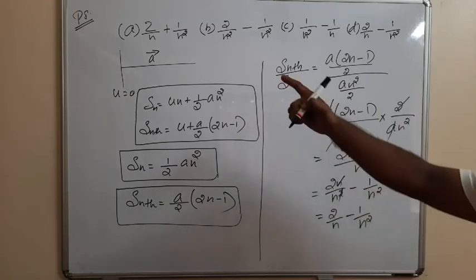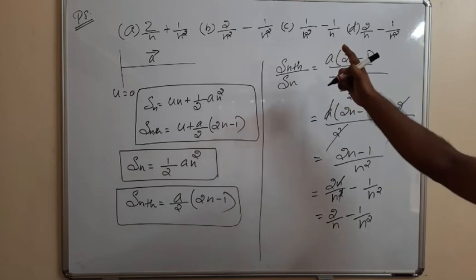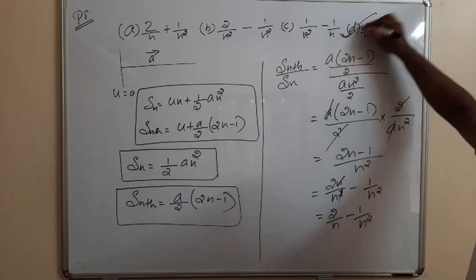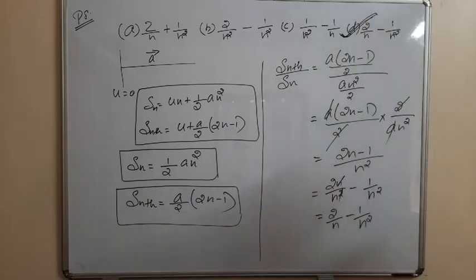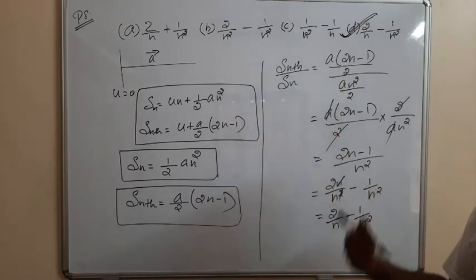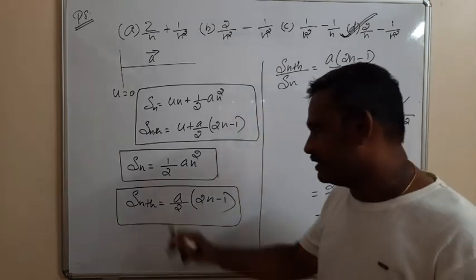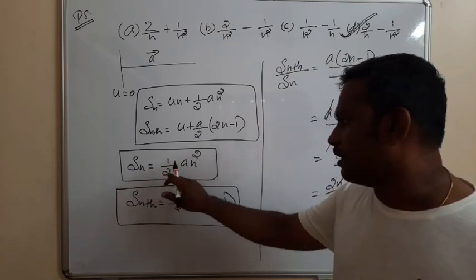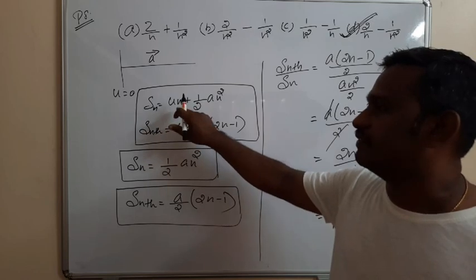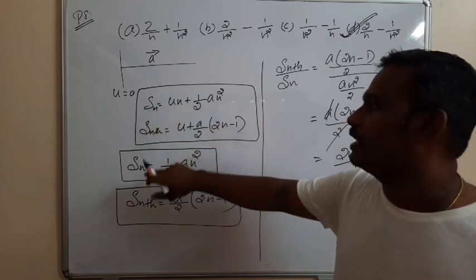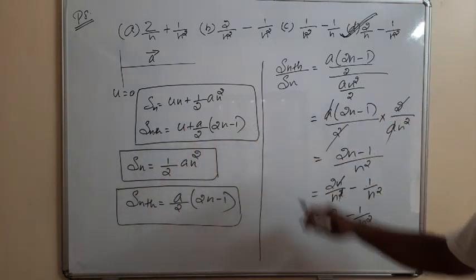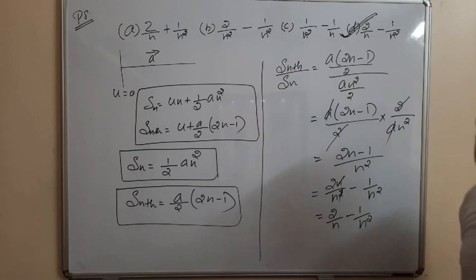So what is the option? D, 2 by n minus 1 by n square. So the D option is correct for the ratio of the distance covered in the nth second to that in n seconds. The distance covered in n seconds, we are using S is equal to ut plus half a t square, and instead of t we are putting n seconds. The distance covered in the nth second is u plus a by 2 into (2n minus 1). Substitute the values and simplify, you will get the answer. Clear?